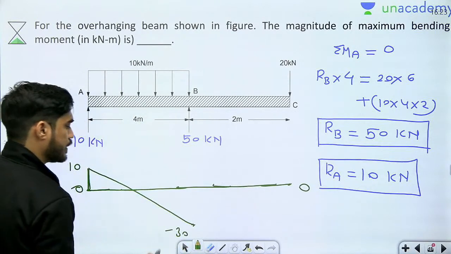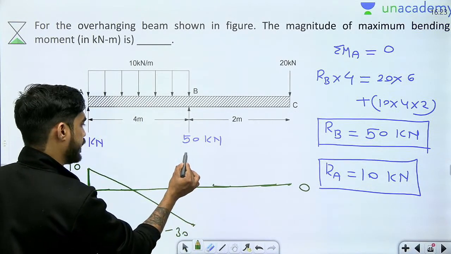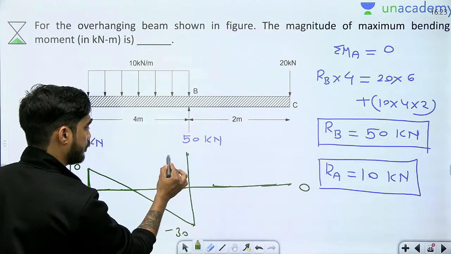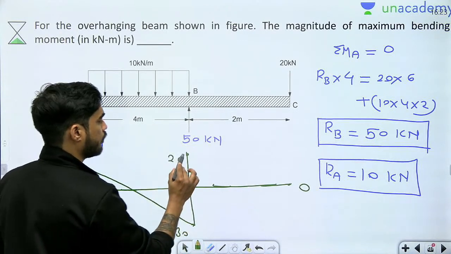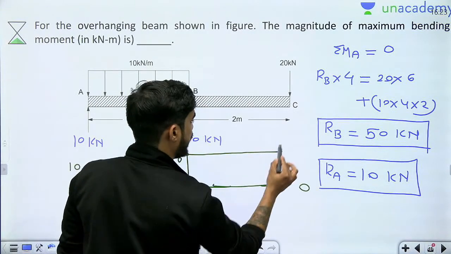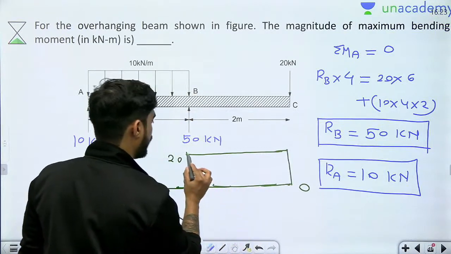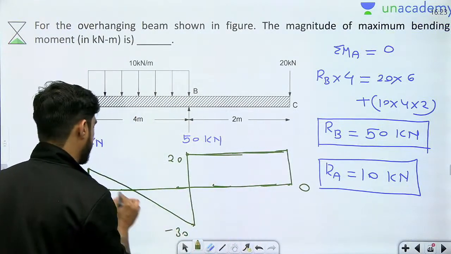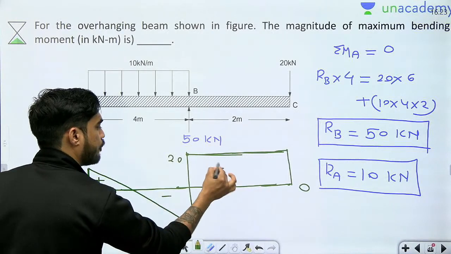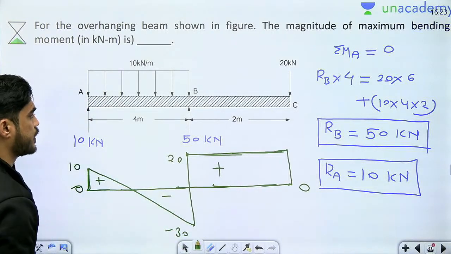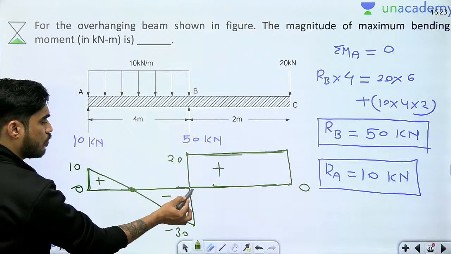Minus 30. Then minus 30 plus 50, 20. Then from here to here, constant. Then 20 minus 20, 0. Now beta, this is positive, negative, positive.